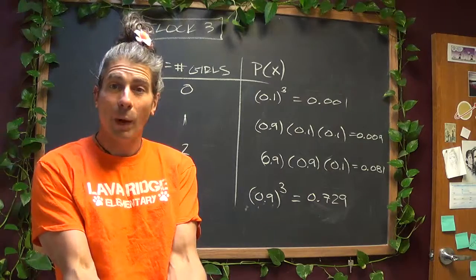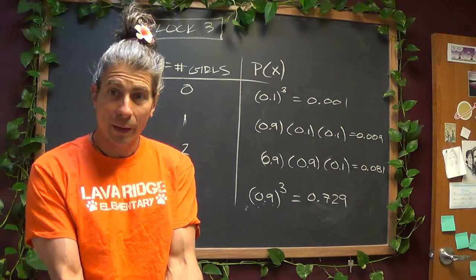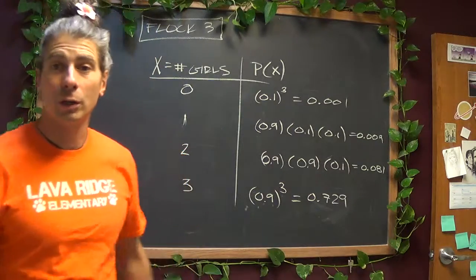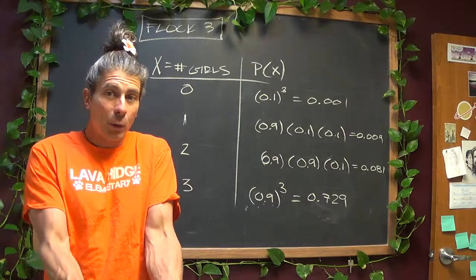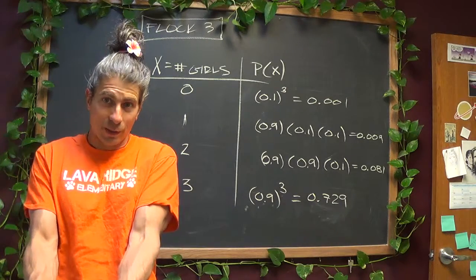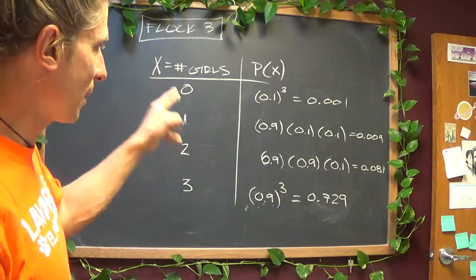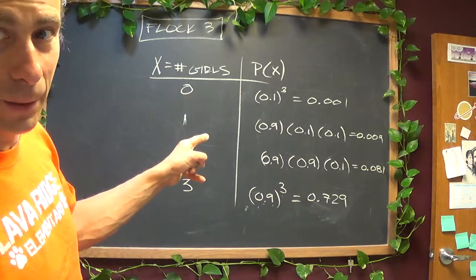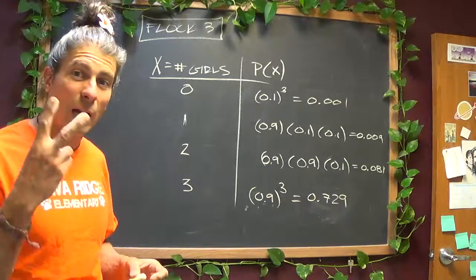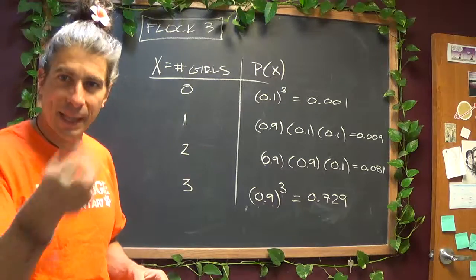That one can be a boy, right? That one could be a boy, and the next one could be a girl. Or the first two could be boys, and the last one could be a girl. So it's not as simple as just putting 0.9, 0.1, and 0.1. It's not as simple as that at all. There's actually two other options. Let's synopsize that and then come back to here.